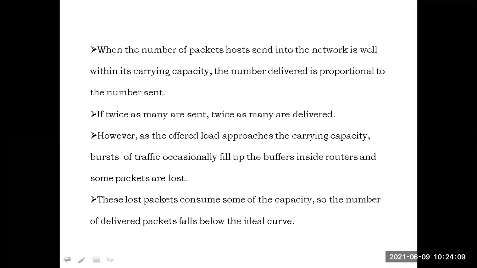These lost packets consume some of the capacity, so the number of delivered packets falls below the ideal curve. As a result of these lost packets, the number of packets delivered falls below the ideal curve. The curve for delivery of the packets will take a downfall.